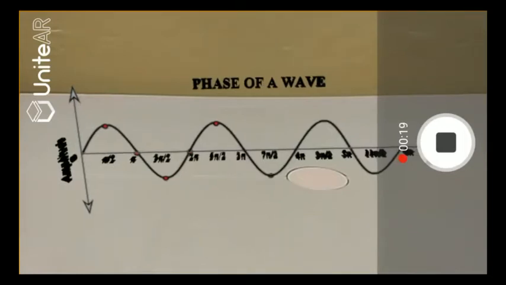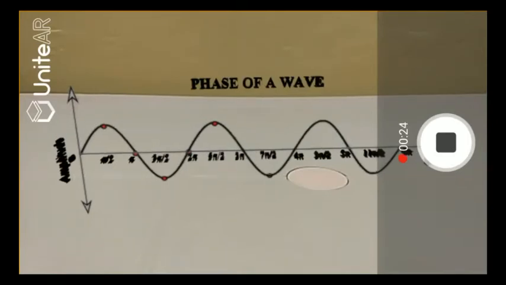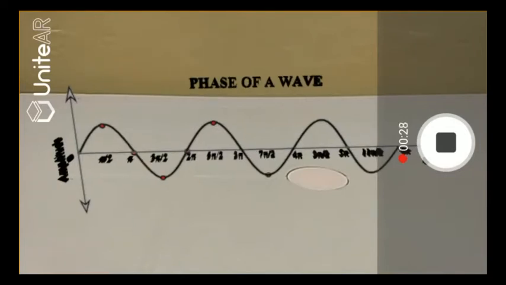A positive phase difference indicates that the wave of interest is leading the reference wave. And a negative phase difference implies that the wave of interest is trailing the reference wave. Now, let's look at some examples of phase difference.